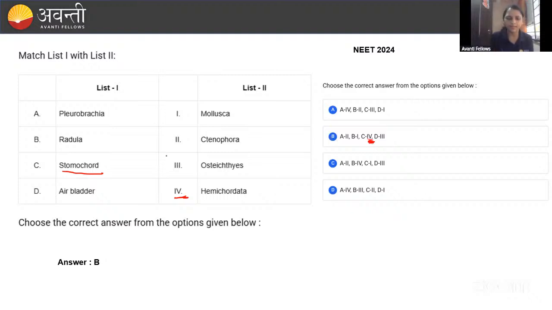Again, we will recheck. That is the radula. We know radula, right? Radula is present in Mollusca, a rasping organ, right? Mollusca. Then B should be 1, present only in option B, right? Then option B is the correct answer. Yes or no? Okay, guys.